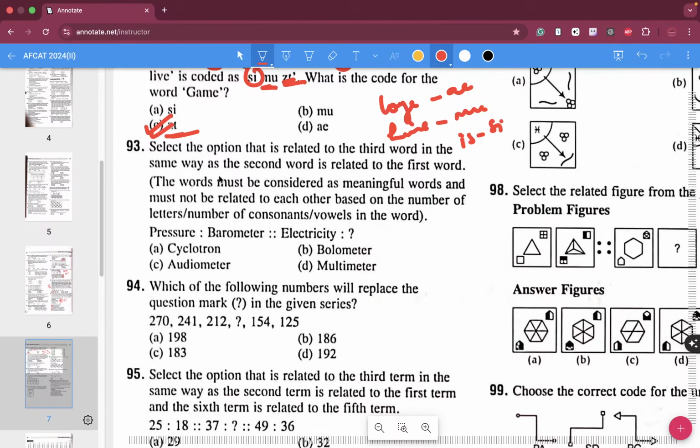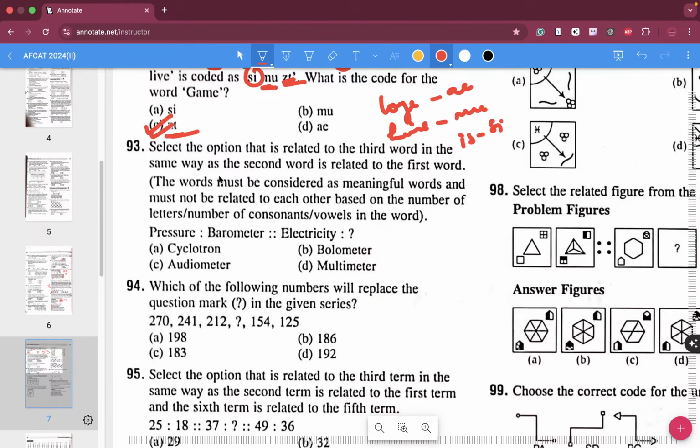Let's try to find out. Then audiometer. Audiometer is not the answer. Pressure is checked by barometer.